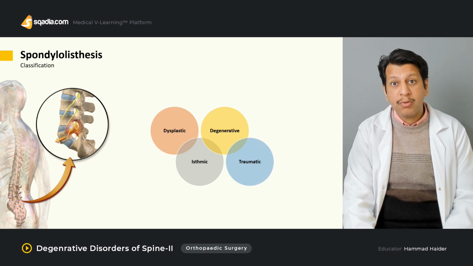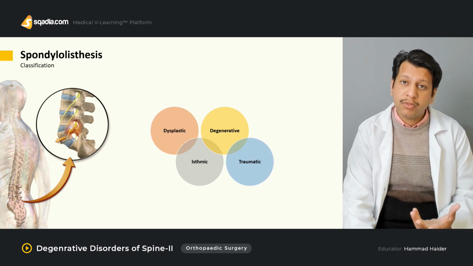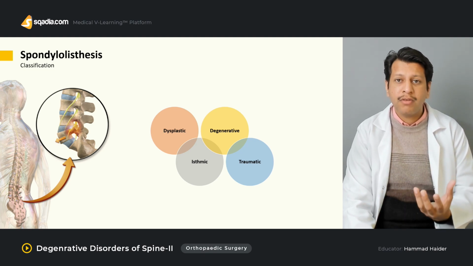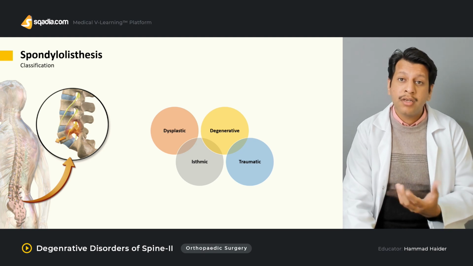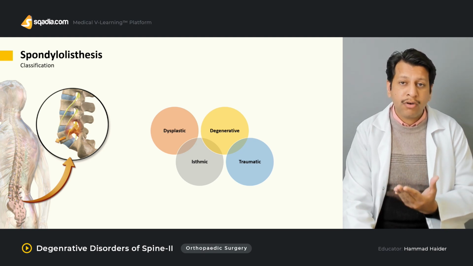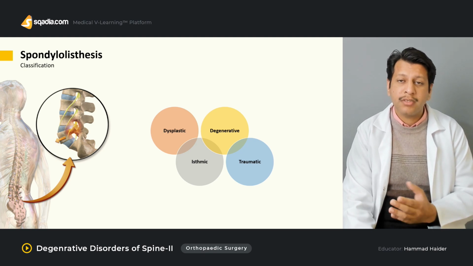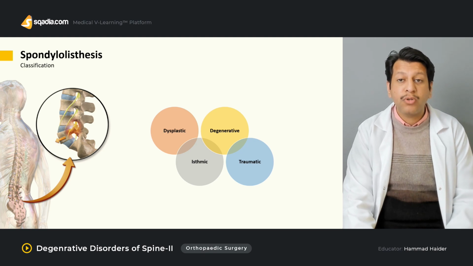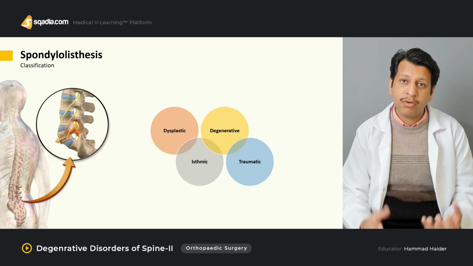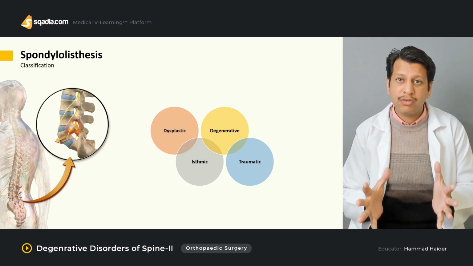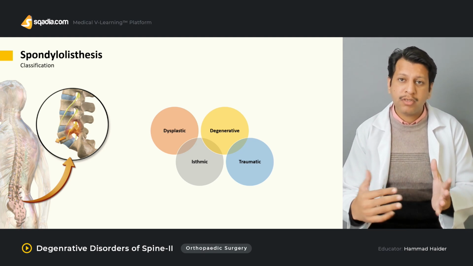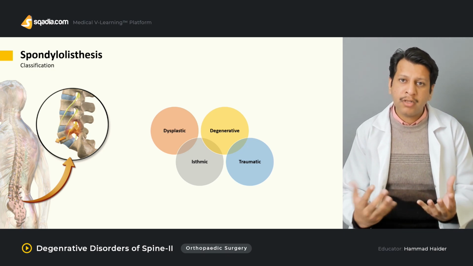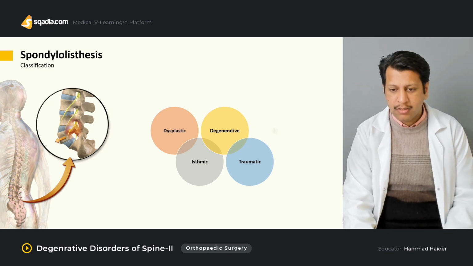Then it could be traumatic as well. For example, there was an acute history of trauma. The patient got stabilized later on, but for example, there was a flexion distraction injury. Now that resulted in a lot of loss of the ligaments and problems. As a result, this spine is unstable, and the patient will present with traumatic spondylolisthesis of one vertebra over the other, because the restraints of the spinal column which were present, for example, all the posterior ligamentous complex, are now gone, and as a result the middle segment is unstable and it moves forward.